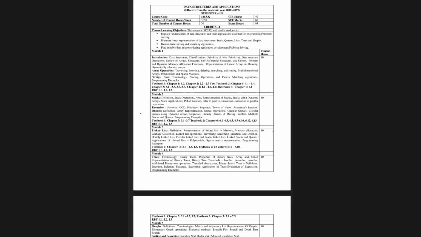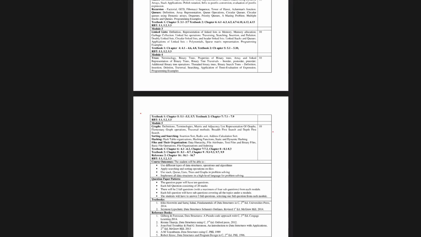In data structure, there are 2 things you have to remember: course learning objectives and course outcomes. The outcomes are being able to frame data structure operations, apply searching and sorting techniques, use stacks in problem solving, and implement data structures in a high level language. Your question paper consists of 5 full questions. There will be an internal choice.